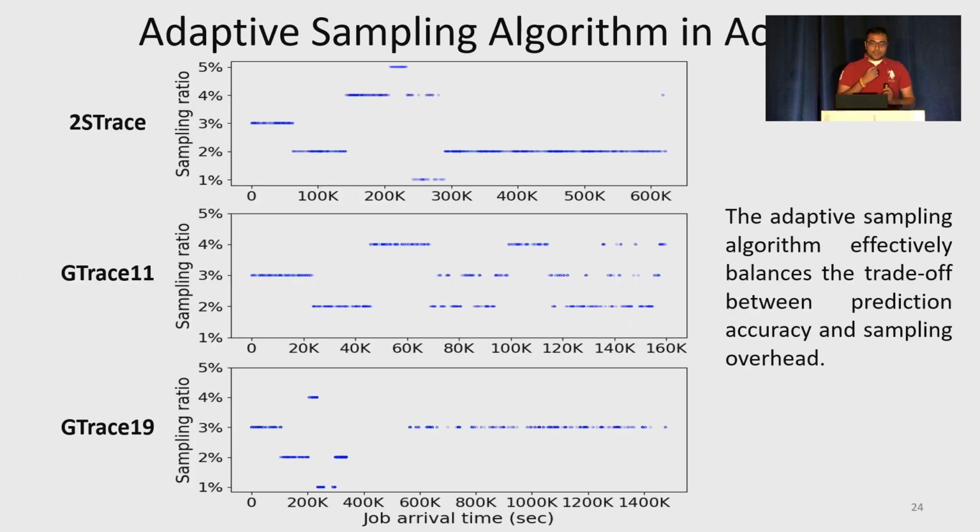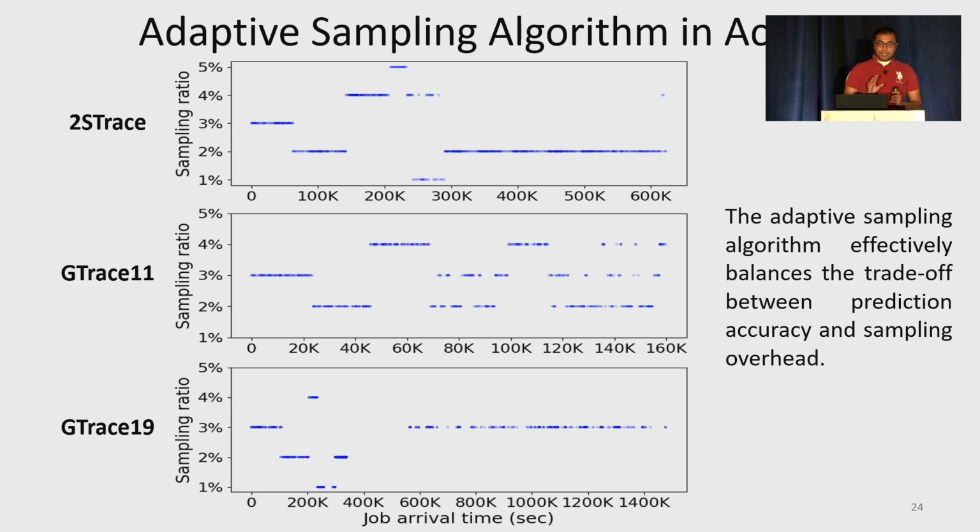Now this figure is to show the effectiveness of the adaptive sampling algorithm. We plot job arrival time on the x-axis and the dynamically determined sampling ratio at the job arrival time on the y-axis. We can see that after the initial warm-up, the sampling ratio stabilizes.